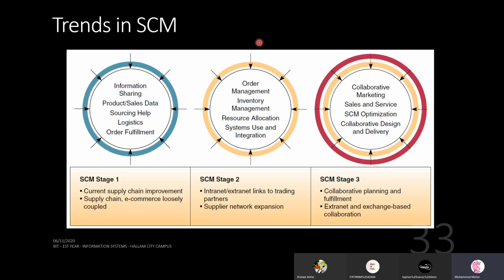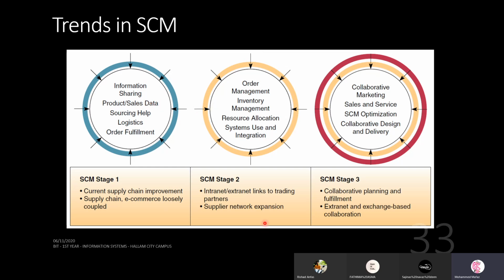So what are the trends in supply chain management today? You need to do information sharing. If you are going to do information sharing, product sales data, sourcing help, logistics, order fulfillment, all these need to be shared with the different partners at different levels. You maybe can't share everything, but at least some information needs to be shared. That is stage one. In the current supply chain improvement, e-commerce is loosely coupled. You don't have strict things to do, so information can be shared with the different partners and all the different stakeholders involved.